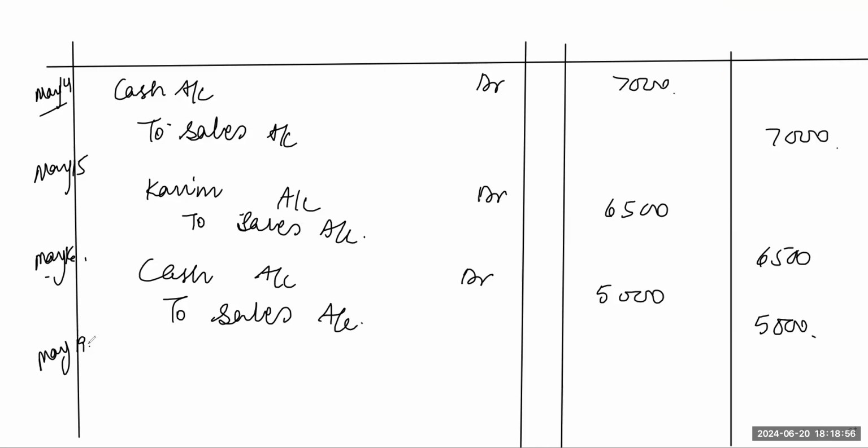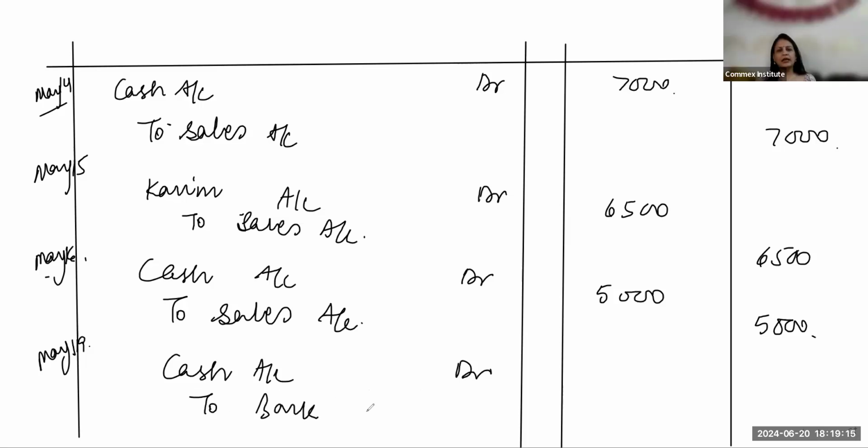May 19 is what we call a contra entry. Withdrew from bank for office use. Cash account will be debited 5,000 to bank account 5,000. Perfect. So this is just the opposite of your May 5 entry. This thing keeps on happening.